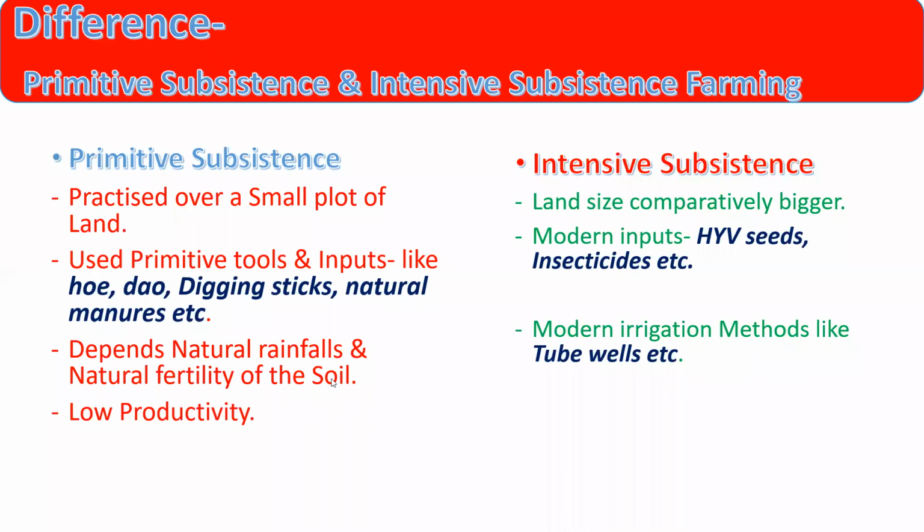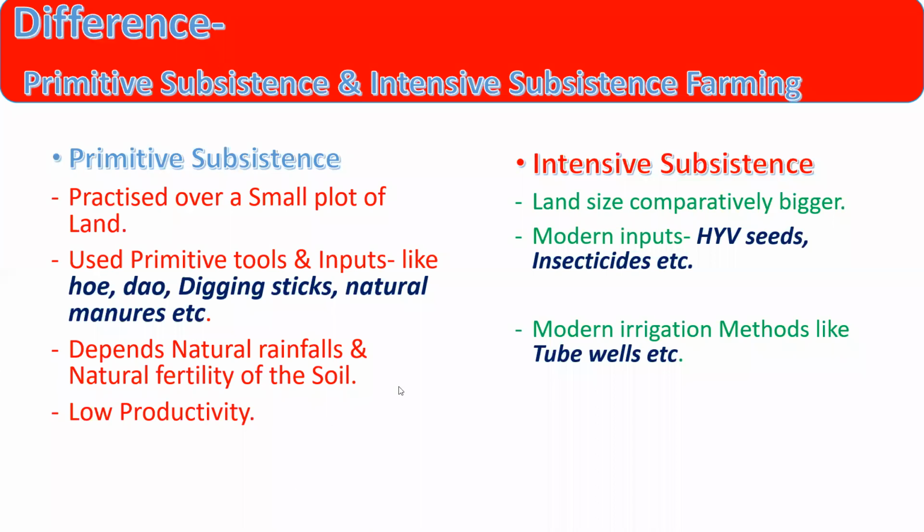My dear students, the productivity of primitive subsistence farming is very low because the farmer uses primitive tools and inputs, and depends on natural rainfall and natural soil fertility. That's why the productivity of the land is very low.